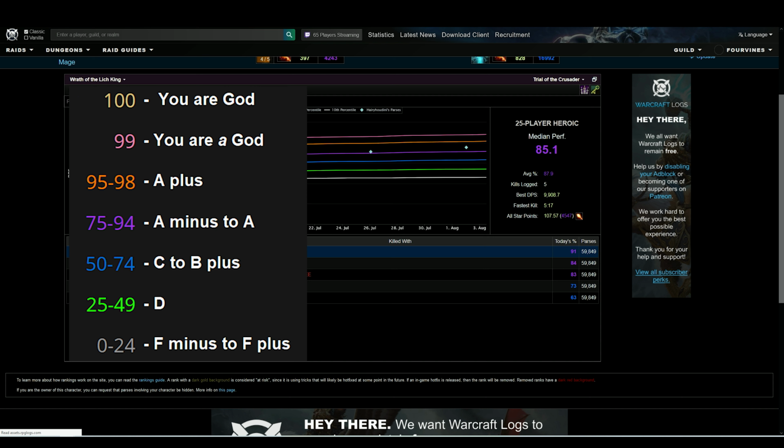The way I've got these concepts set up, everybody should be able to perform at that 75 level for the median kill. And if everybody's doing at least that, then our kill speed will drop to the point where our parses will get inflated, and then we can work on the minor details to the point where everybody's more or less doing 90 plus. And at that point, the fights in Wrath get really easy and really fast and really fun.